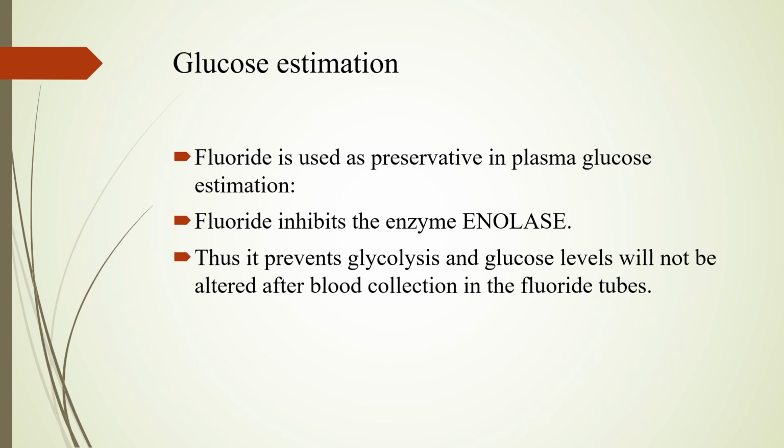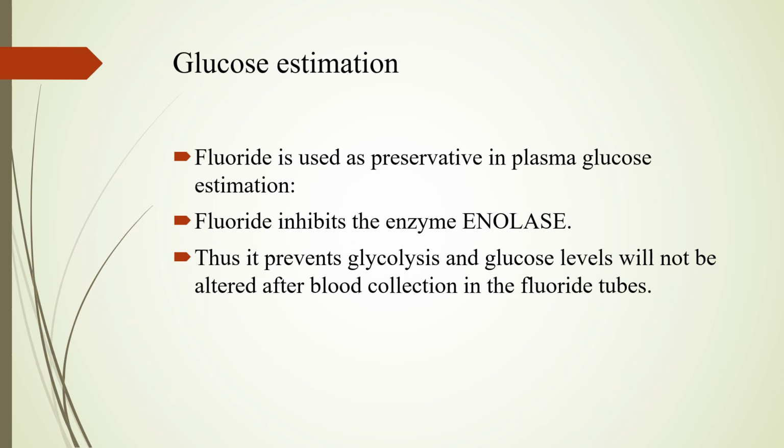Next, one more commonly asked question is that in the estimation of plasma glucose, fluoride tubes are utilized, and what is the significance? Fluoride is used as a preservative in plasma glucose estimation because it inhibits the enzyme enolase.